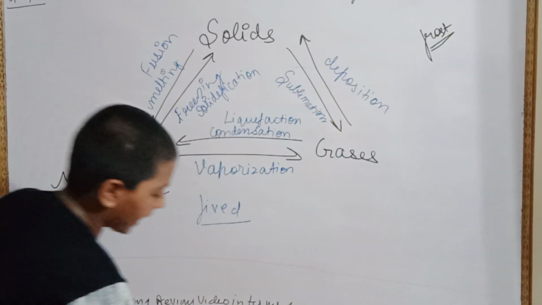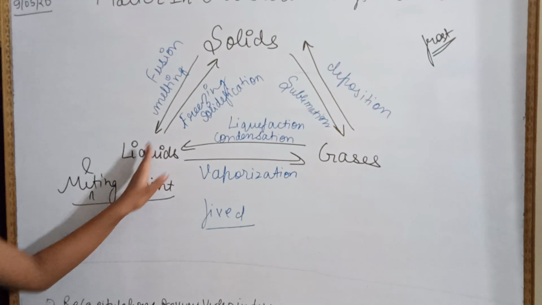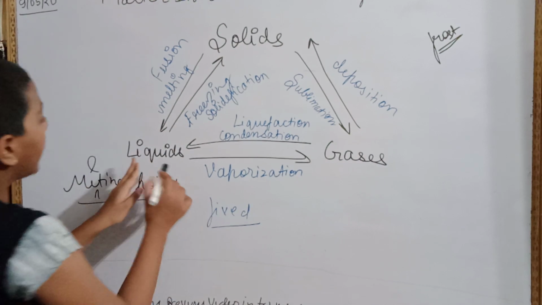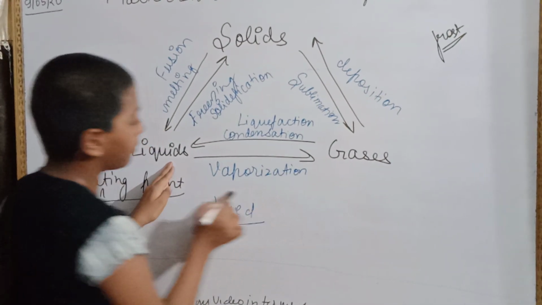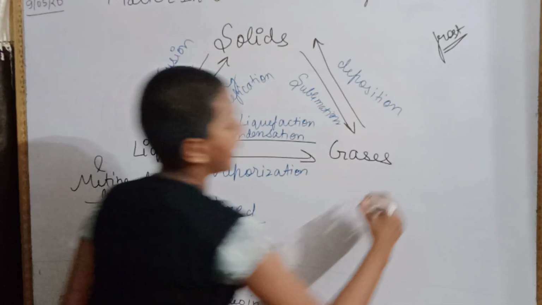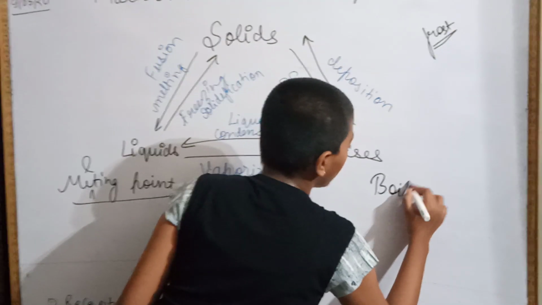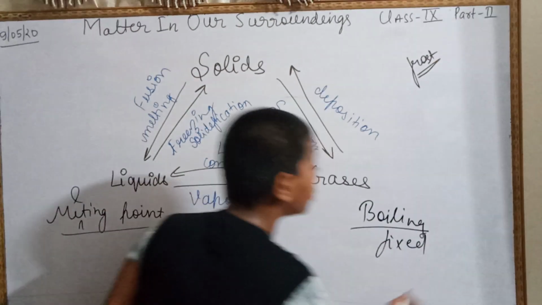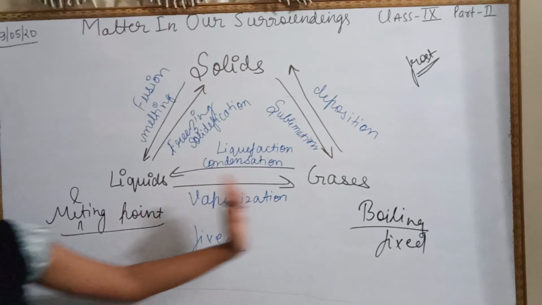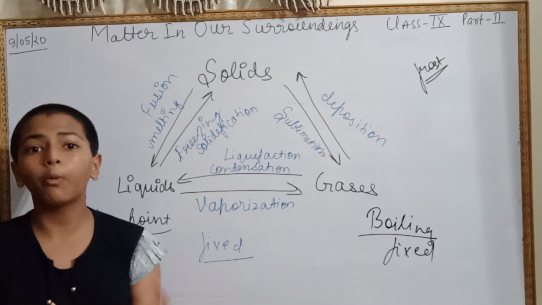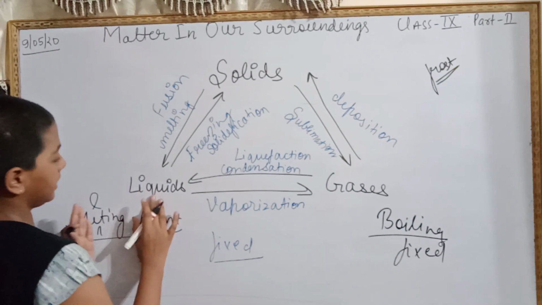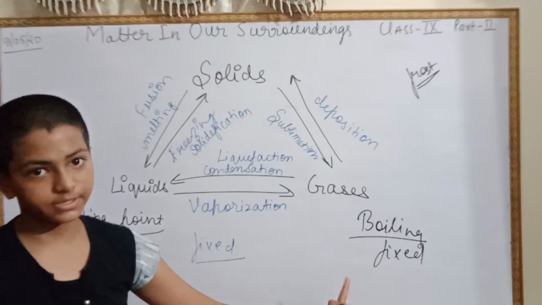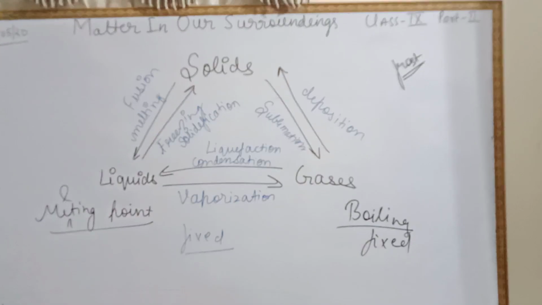Okay. Next is liquids to solids. That is called freezing. Okay? And liquids to gases, vaporization. In vaporization, the boiling point will come. Boiling point is also a fixed temperature at which liquids change to gases. It boils, alright? When liquids change to gases, it is vaporization, and the boiling point is fixed. Understood? I hope you are understanding.